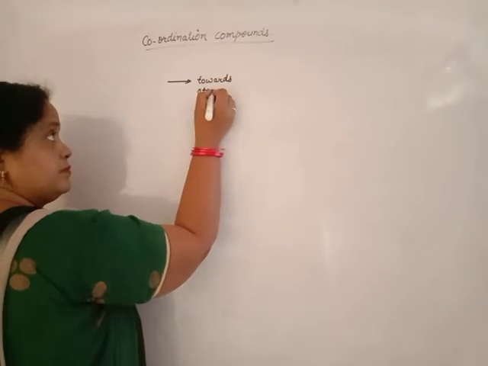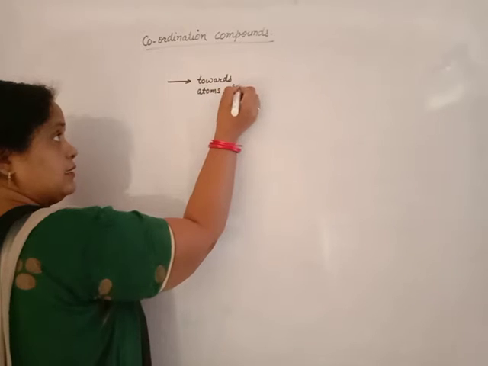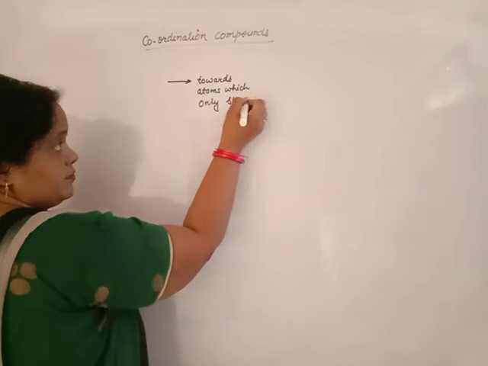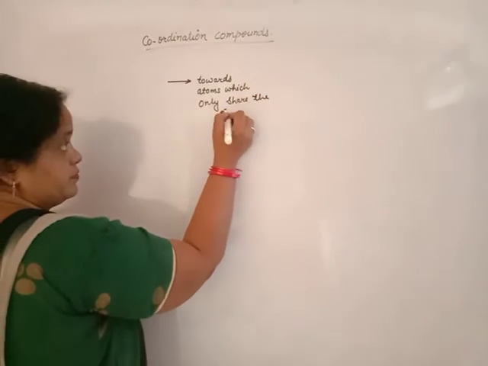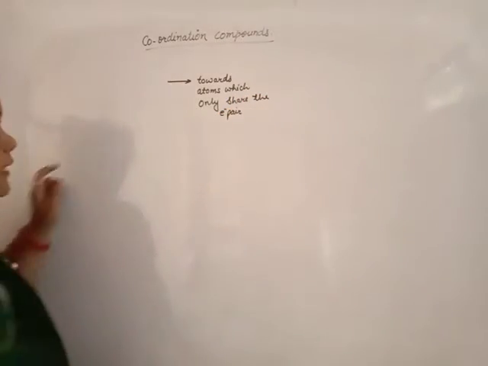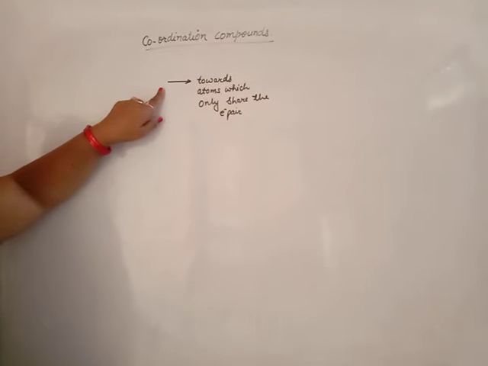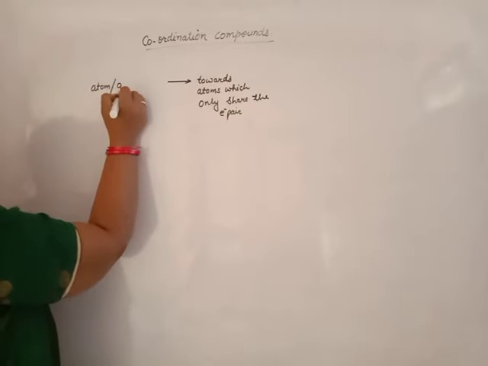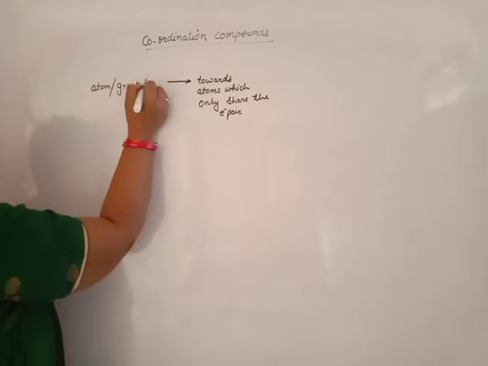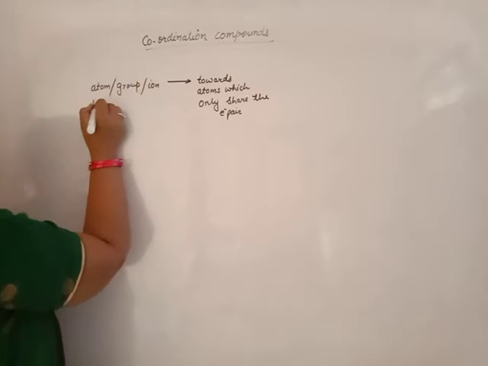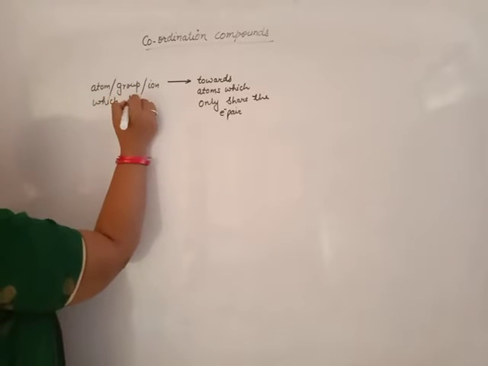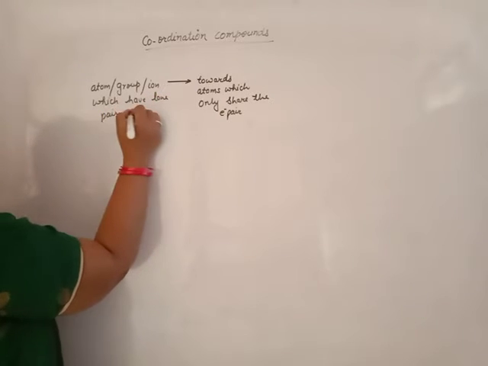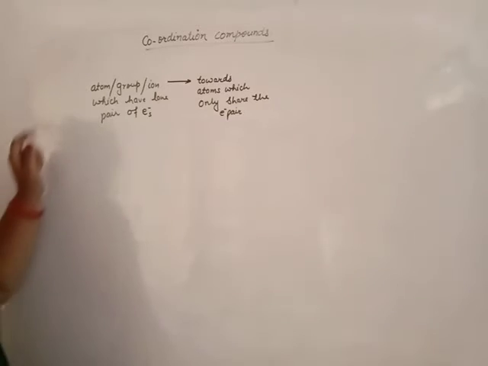The head of the arrow points towards the atom which only shares the electron pair, and the tail of the arrow points towards the atom or group of atoms or ion which has a lone pair of electrons.